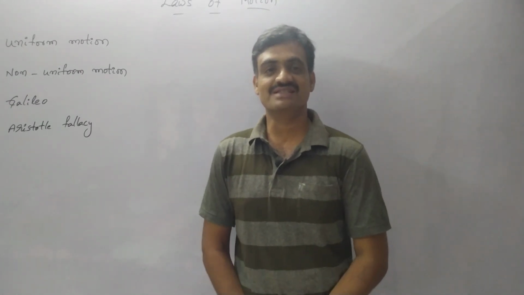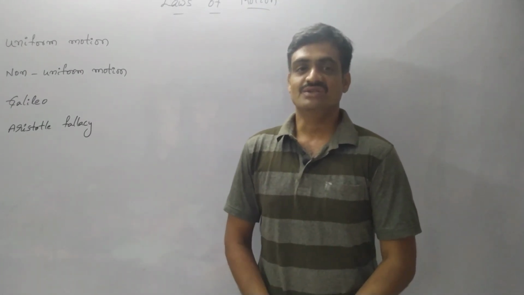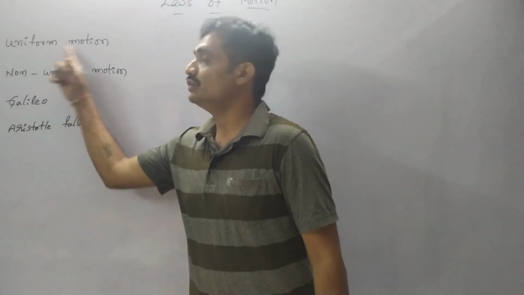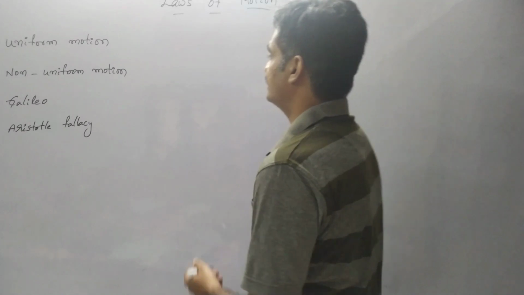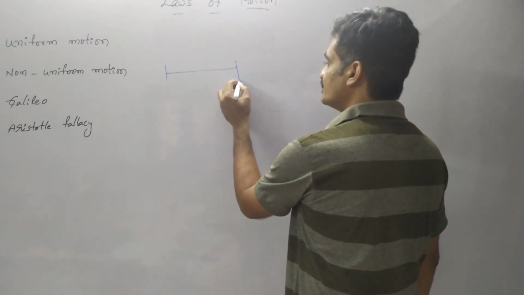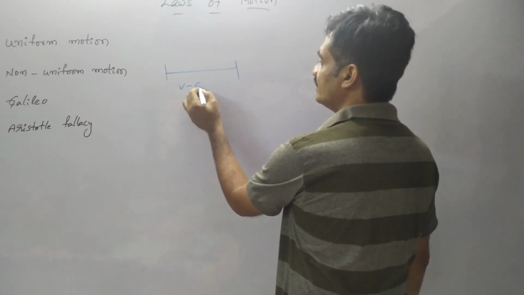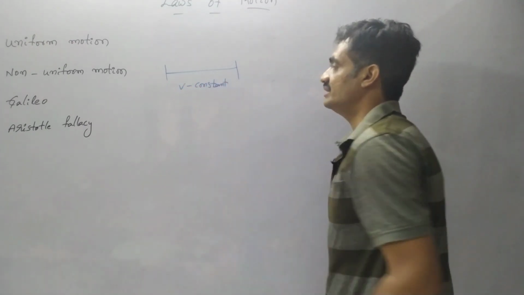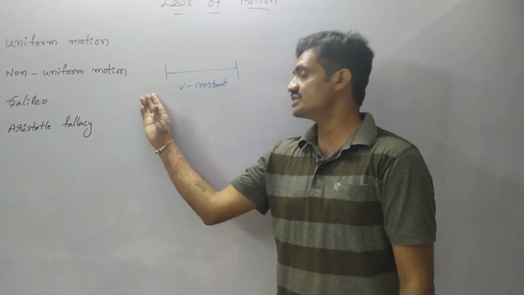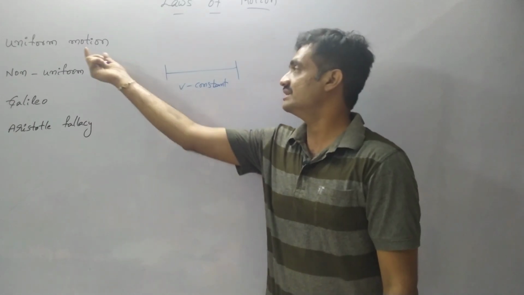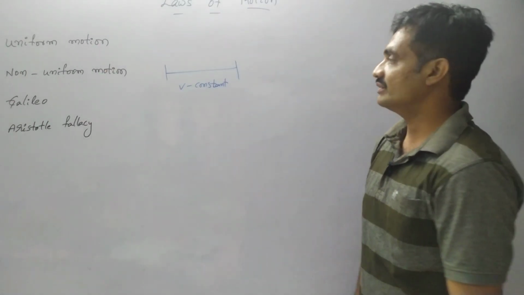So today we are going to discuss the laws of motion. Let's see some basic definitions regarding these laws of motion. The first one is uniform motion. Uniform motion is when a body changes its position without changing velocity. As the body moves from one place to another without change in its velocity, we represent it as uniform motion.